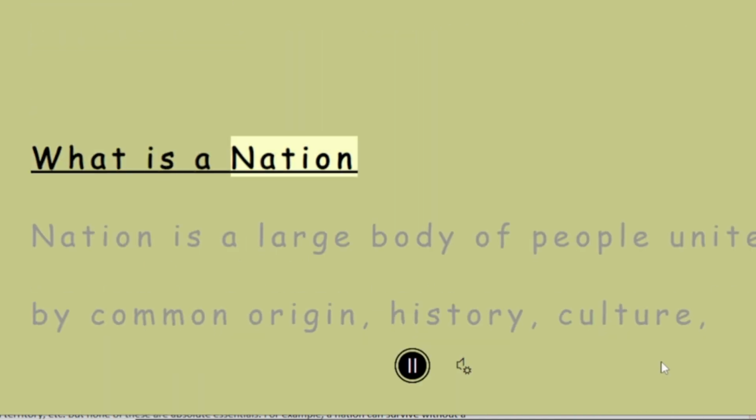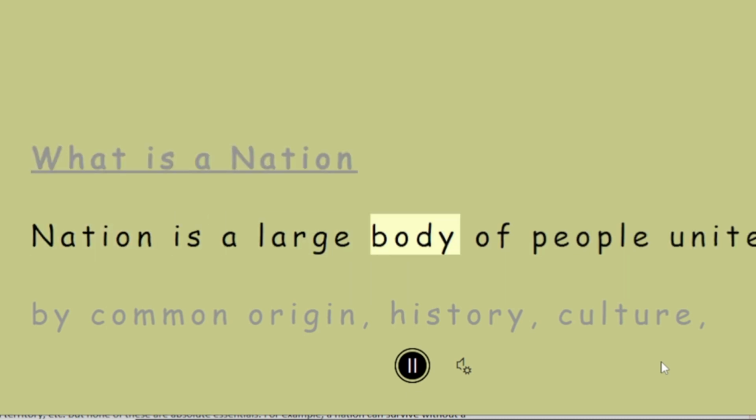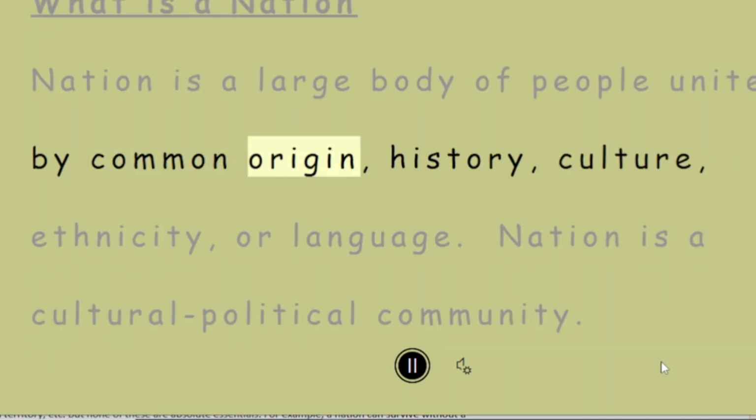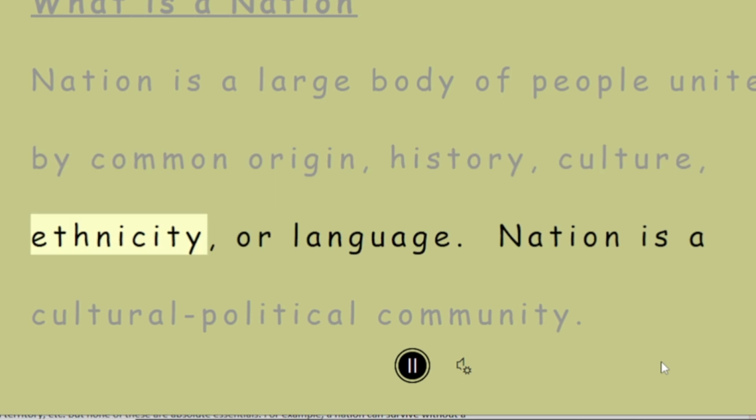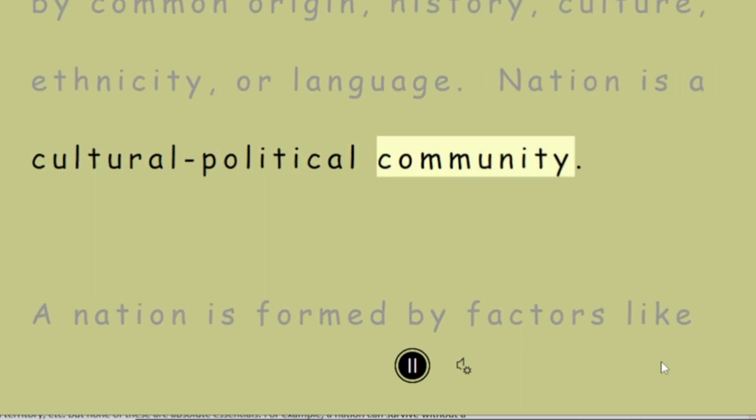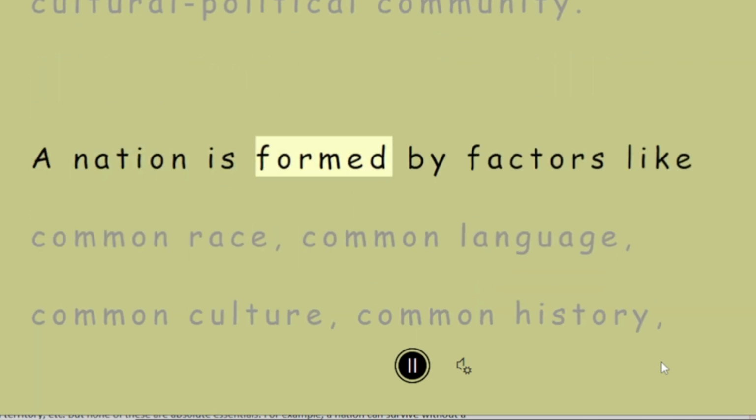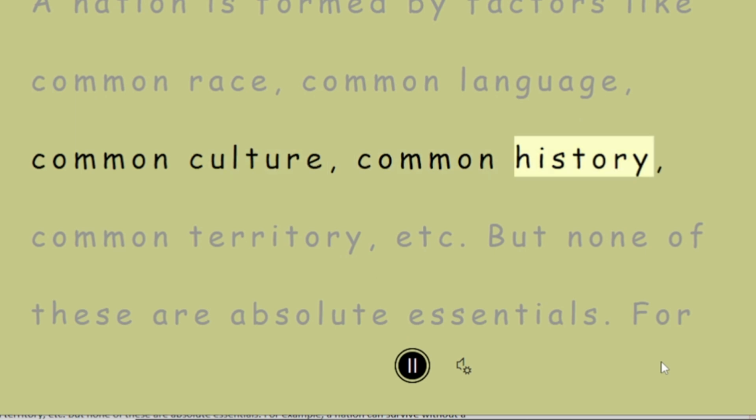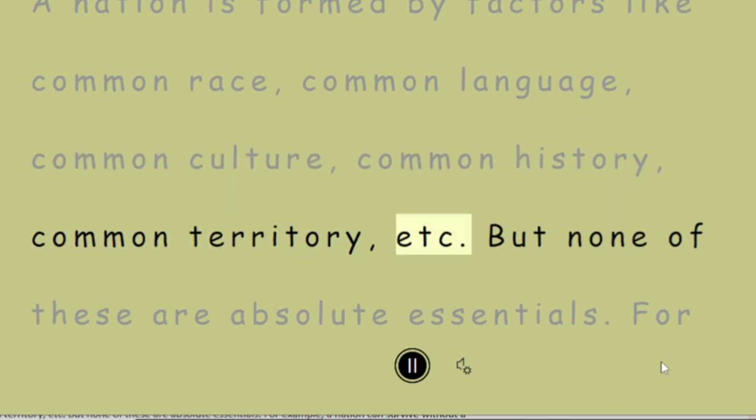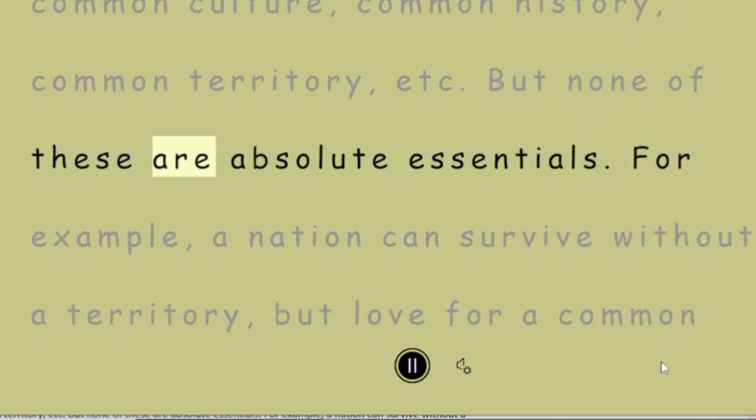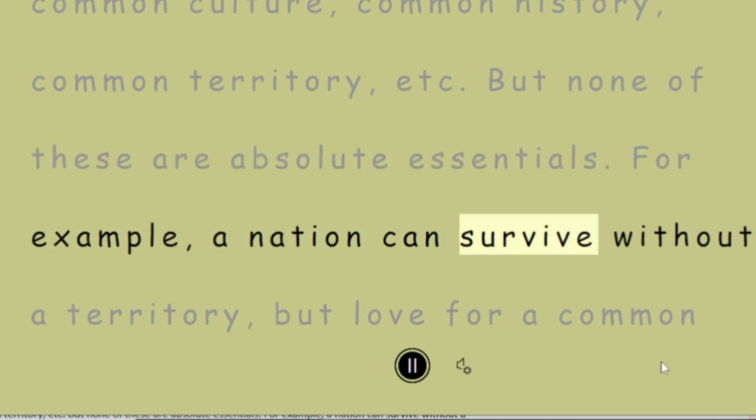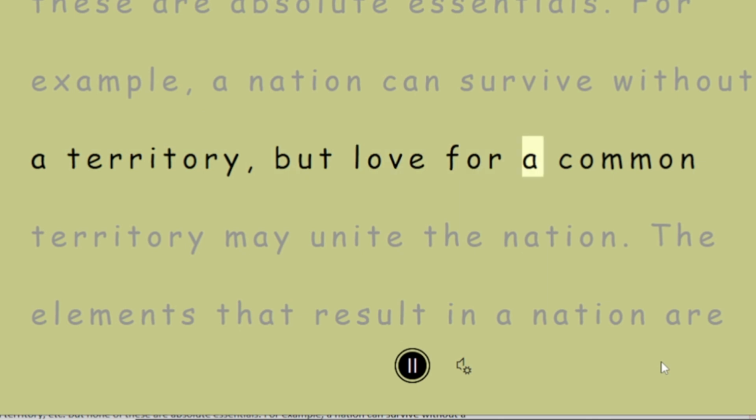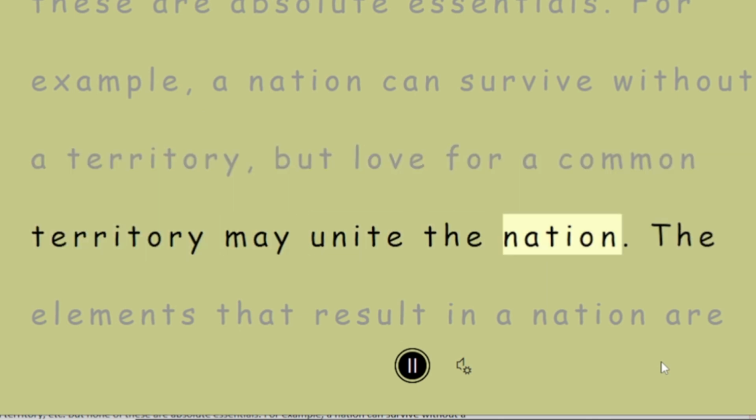What is a nation? Nation is a large body of people united by common origin, history, culture, ethnicity, or language. Nation is a cultural political community. A nation is formed by factors like common race, common language, common culture, common history, common territory, etc. But none of these are absolute essentials. For example, a nation can survive without a territory, but love for a common territory may unite the nation.